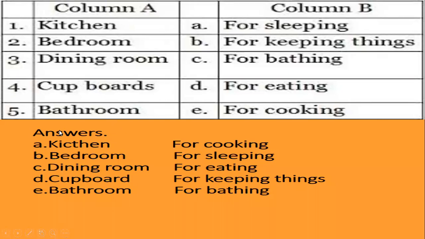Okay, number one, kitchen, answer: for cooking. Bedroom for sleeping. Dining room for eating. Cupboard for keeping things. Bathroom for bathing.